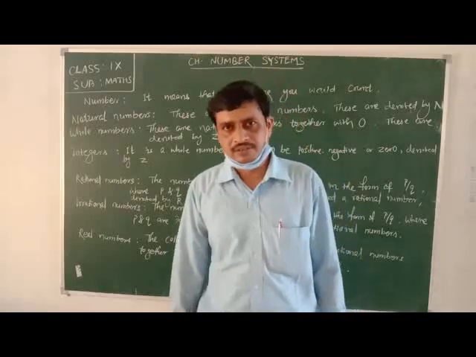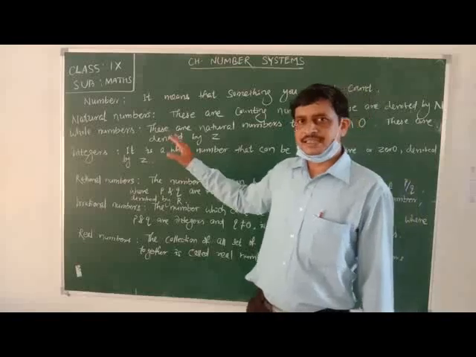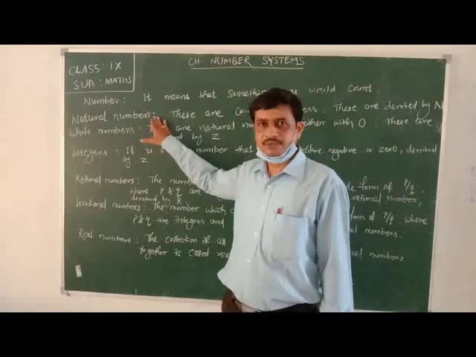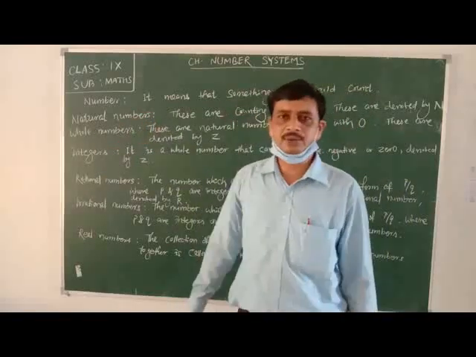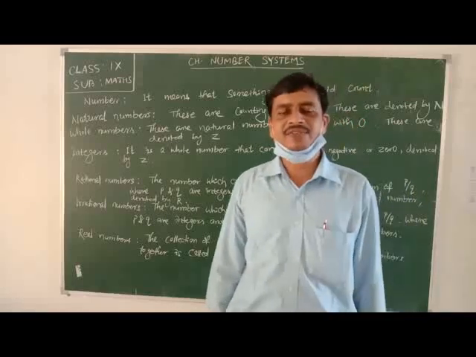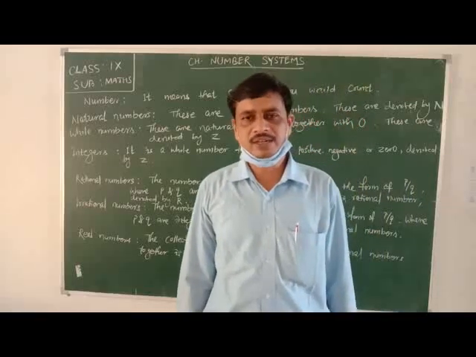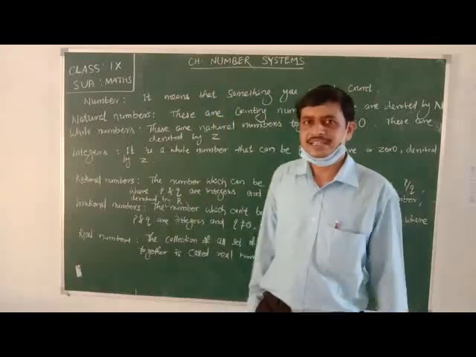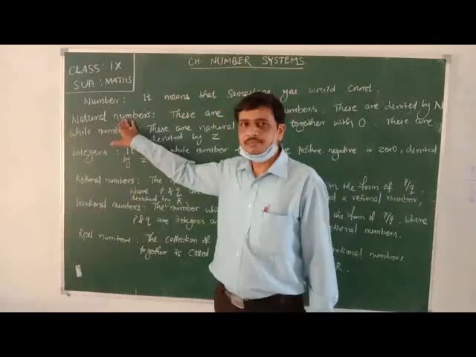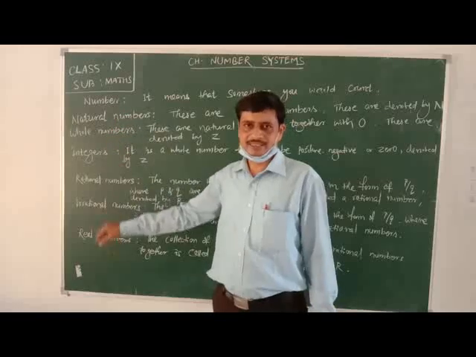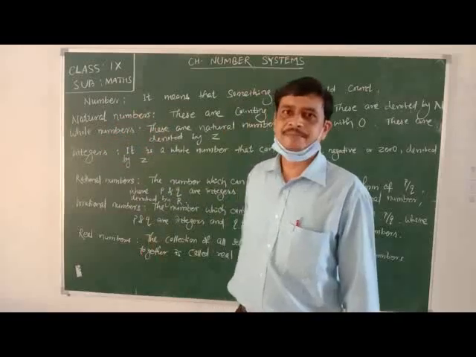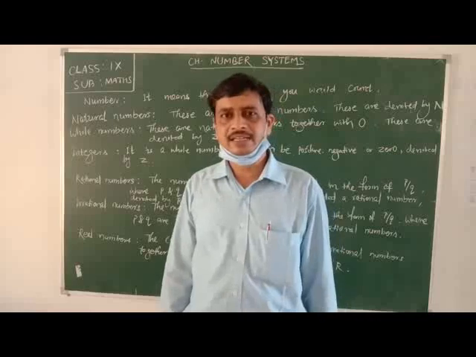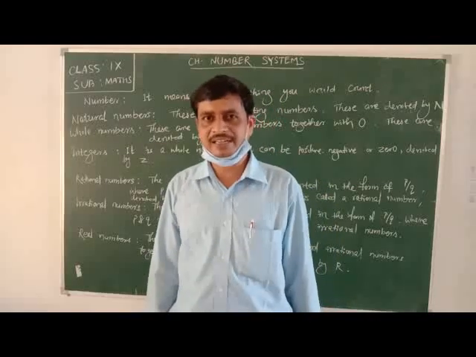But 0 is not said to be a natural number. Why? Because 0 does not help in counting. We do not use 0 in counting. So 0 is excluded from these natural numbers. This natural number is also called counting number.